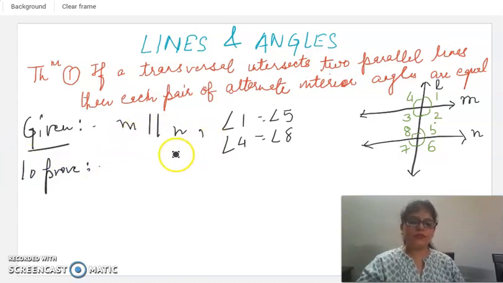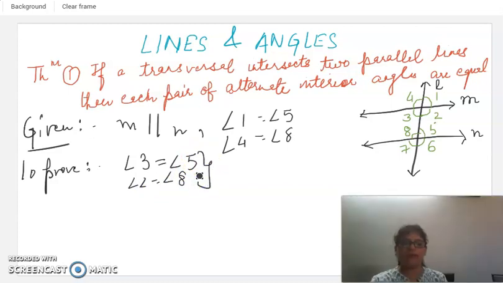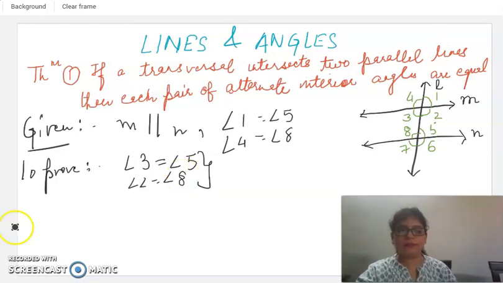We need to prove that angle 3 is equal to angle 5, and similarly angle 2 is equal to angle 8, which are the pairs of alternate interior angles.